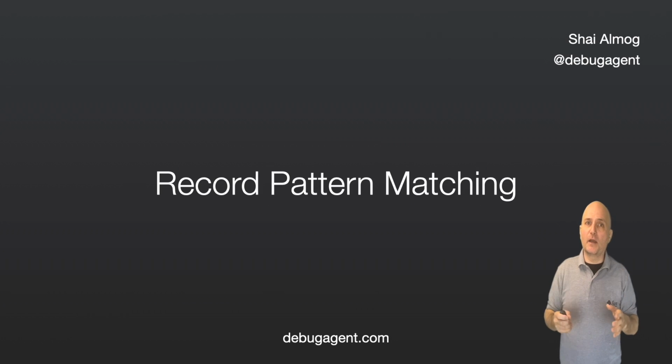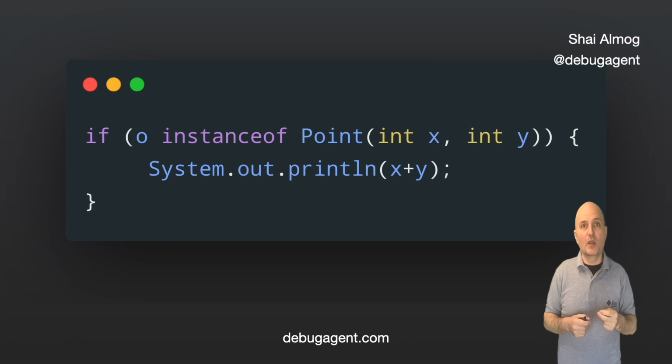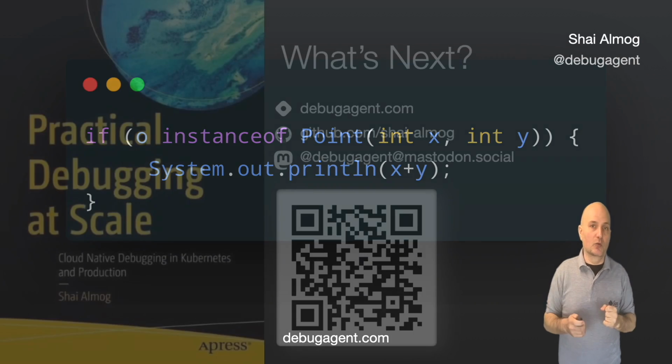JEP 405 defines record patterns, which correlates to the instanceof pattern matching we discussed before. It enhances that with a syntax that extracts the value of the record. Notice that this is a preview feature that might change in the future. If o is an instance of Point, we would just have x and y from that point as variables in the if scope, and we could use them in that block. This is a simple pattern matching enhancement we can use.